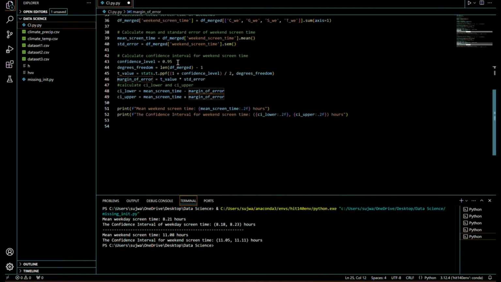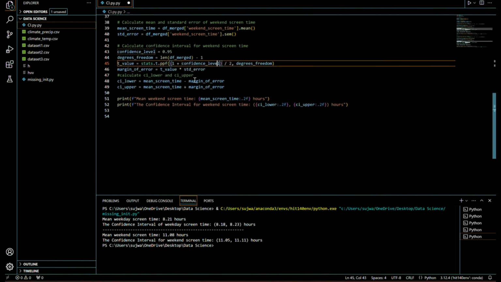The confidence level is equal to 0.95. Now we have to find the degrees of freedom, t value, and margin of error, which is t value times standard error. Then we calculate the CI lower using this formula. And at last I printed the mean of weekend screen time and the confidence interval of weekend screen time.